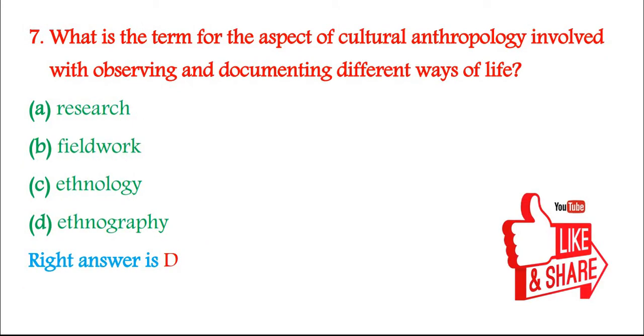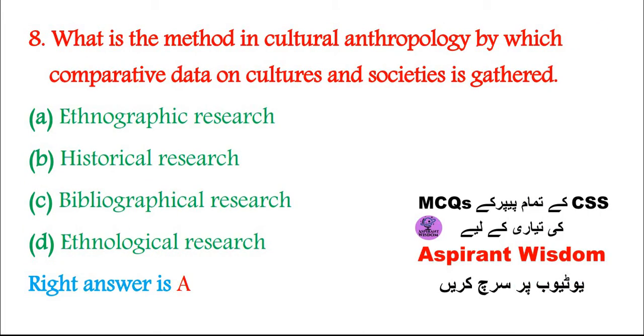7. What is the term for the aspect of cultural anthropology involved with observing and documenting different ways of life? A. Research, B. Fieldwork, C. Ethnology, D. Ethnography. Right answer is D. 8. What is the method in cultural anthropology by which comparative data on cultures and societies is gathered? A. Ethnographic research, B. Historical research, C. Bibliographical research, D. Ethnological research. Right answer is A.